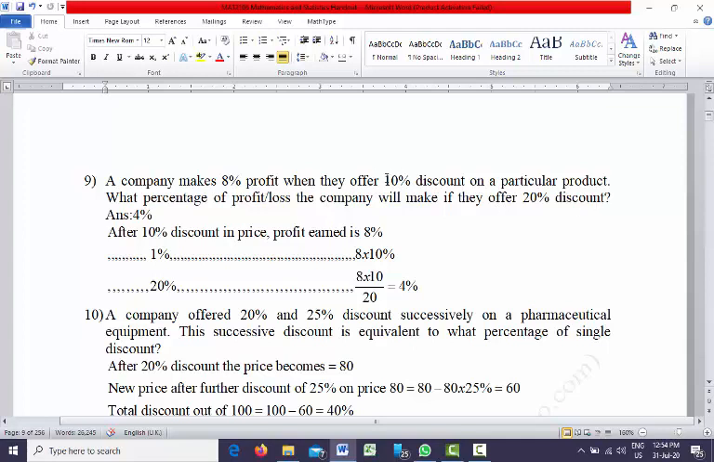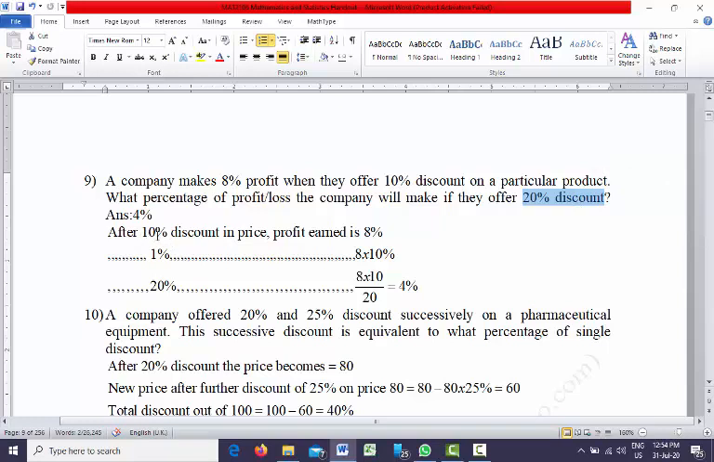At present they are offering 10% discount. After offering 10% discount, they are making 8% profit. So if they increase their discount, if they offer 20% discount, what will be the profit or loss?